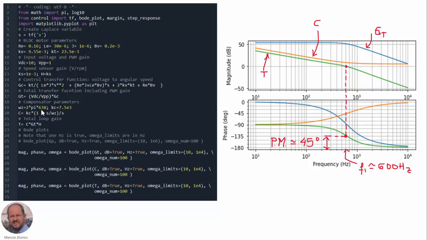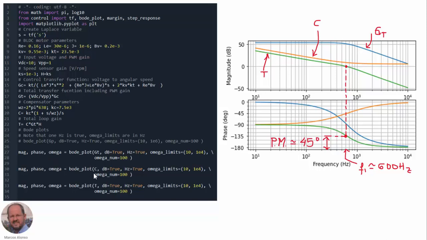The zero frequency is going to be 638 hertz, so in radians it is 2 pi times this value. And then we have this value Kc that we have adjusted in order to make our system stable and with the desired bandwidth. So here is the expression of the compensator, and this is the total loop gain.